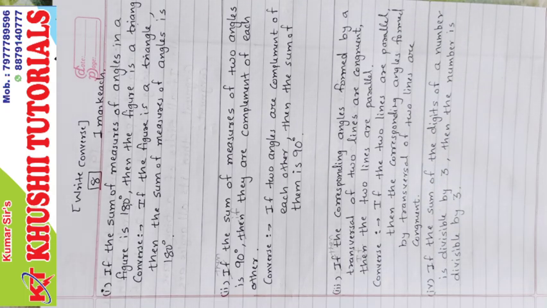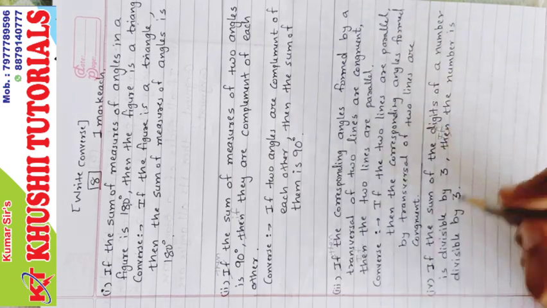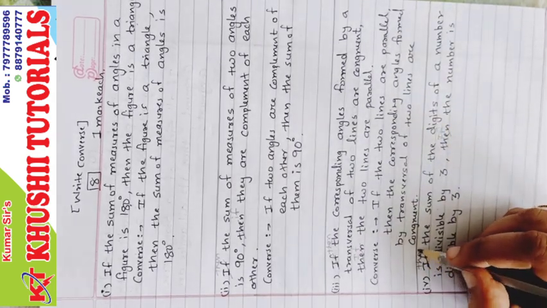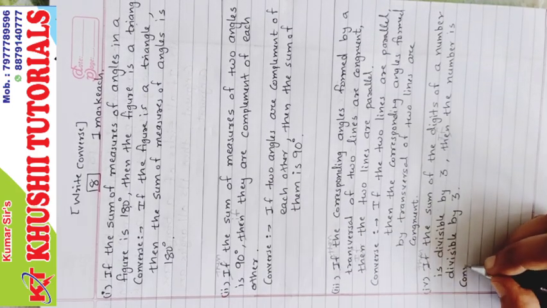The next one. If the sum of the digits of a number is divisible by 3, then the number is divisible by 3. So, instead of then, if will come. Instead of if, then will come. That is called converse form. So, converse.